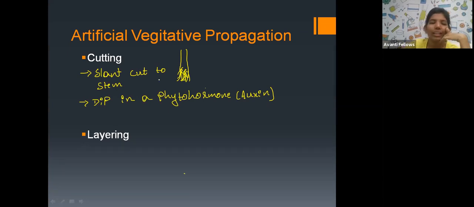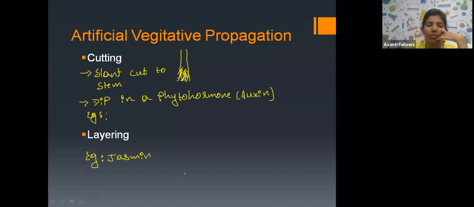And the second one is layering. Layering can be done to jasmine. This can be done to the rose.